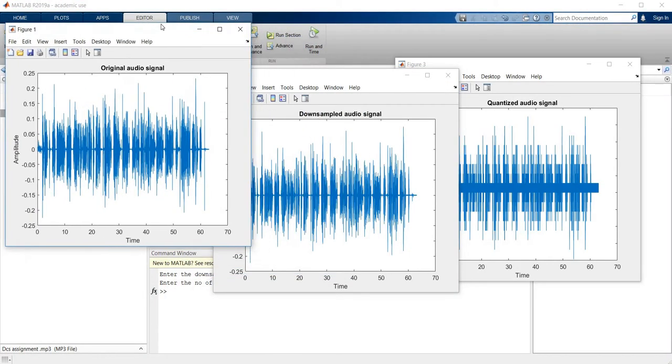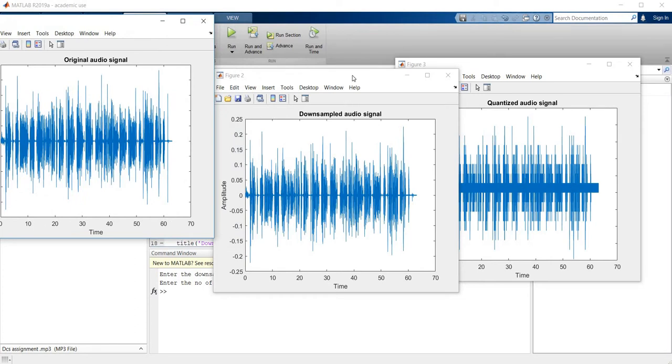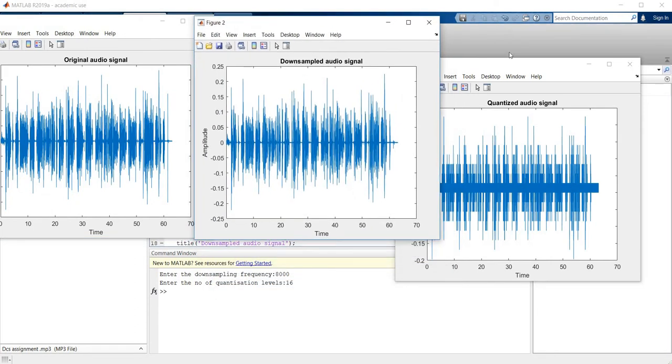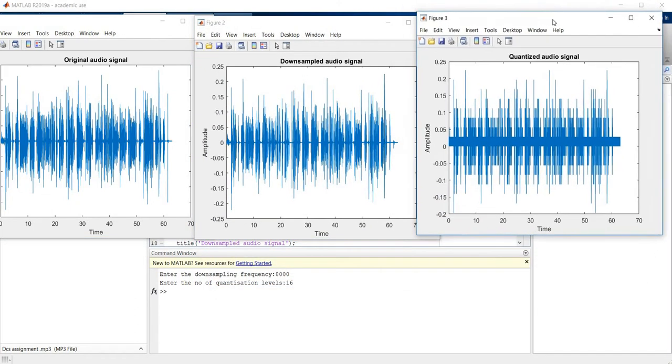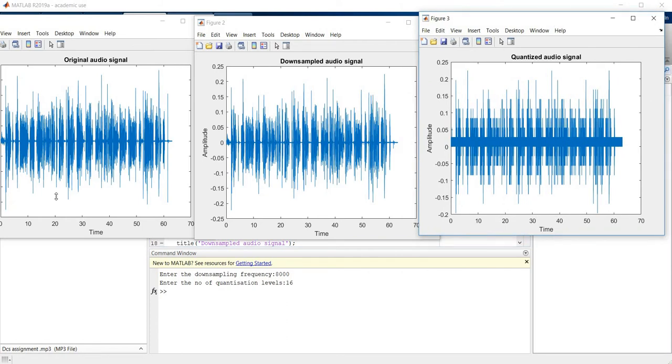We can compare the original audio signal, the downsampled audio signal and finally the quantized audio signal. This is my original audio signal, and here it was downsampled, so we can see the difference. Coming to the quantized audio signal, as I quantized to 16 levels, we can observe 16 levels here.